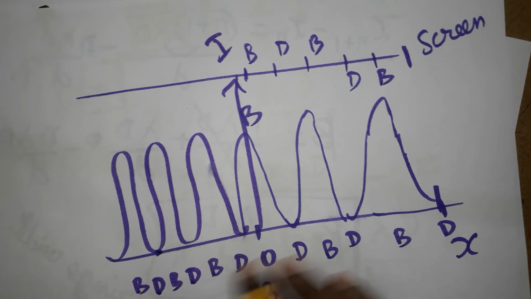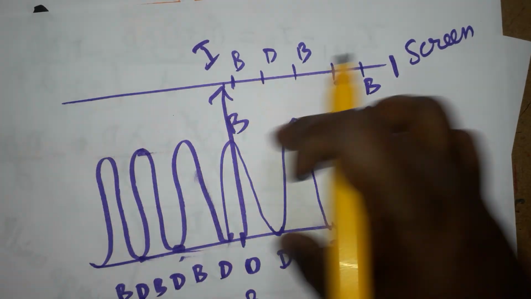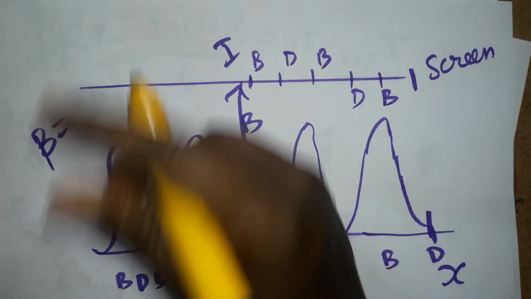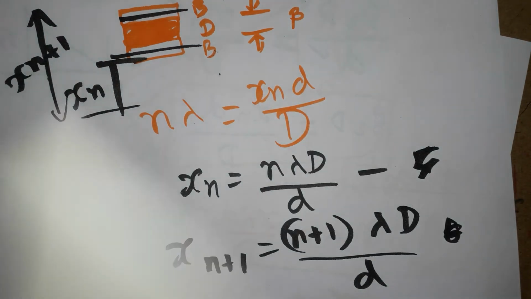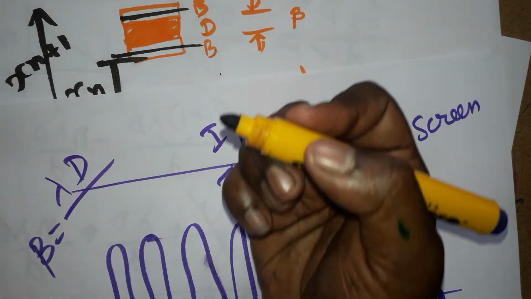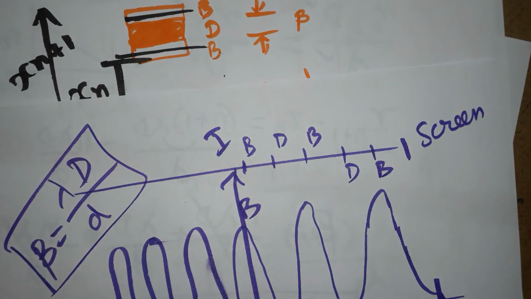This is completely 0 and this is maximum. The uniform thickness distribution will be there. Beta is equal to, as we already found, the fringe width lambda D by d, where lambda is the wavelength, capital D is the distance between slit and screen, and small d is the distance between the two slits.